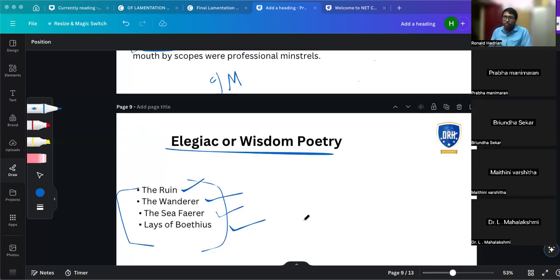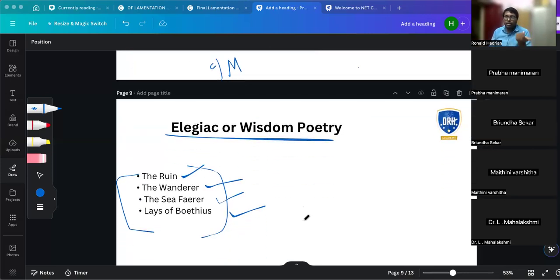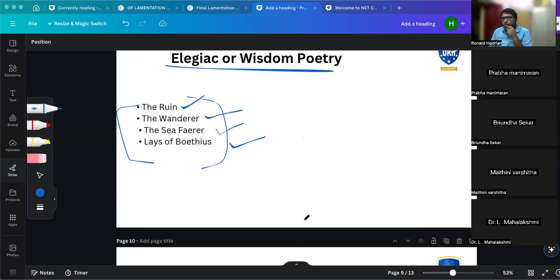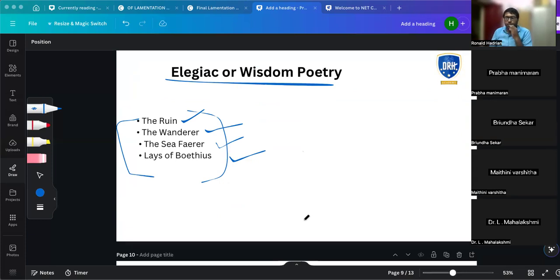So pagan poetry, what example should we give? Beowulf. Yeah, Beowulf. Okay, now it's easy for us.